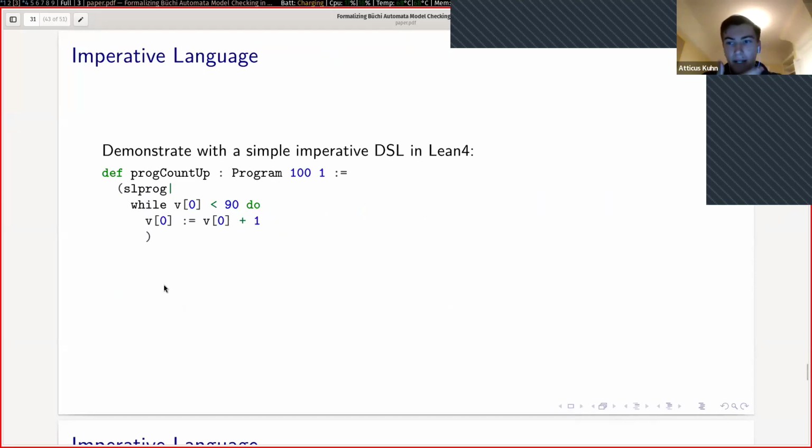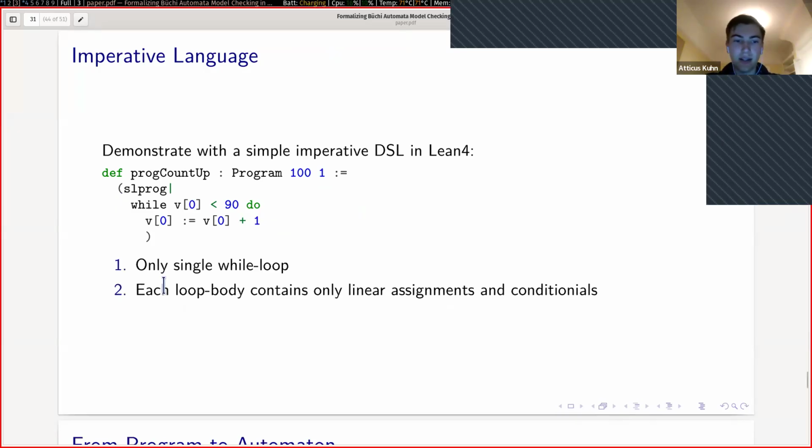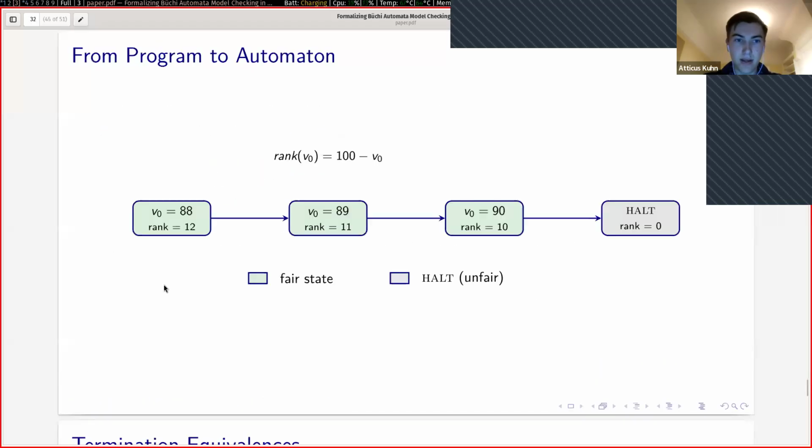I constructed this simple DSL in Lean using the Lean syntax macros. Each DSL program only contains a single while loop, and the loop body consists only of linear assignments and conditionals. The reason that is interesting is because we can represent the transition function of our automata using a piecewise linear function. Here's an example of a run on this automata, with the ranking function of 100 minus v0, and you can see that the rank strictly decreases.